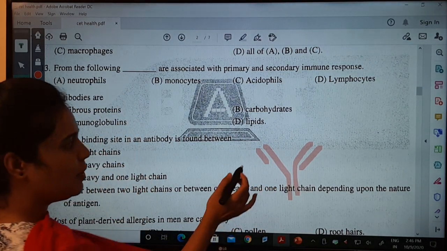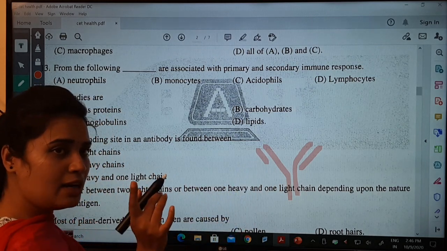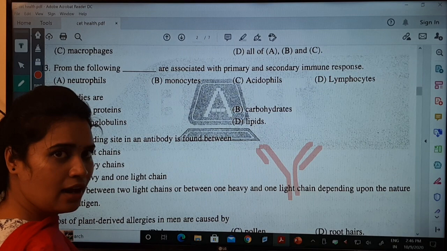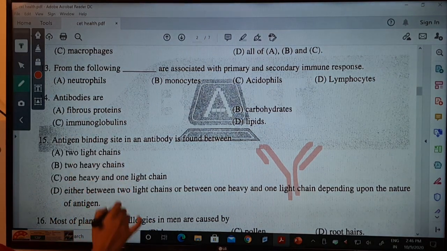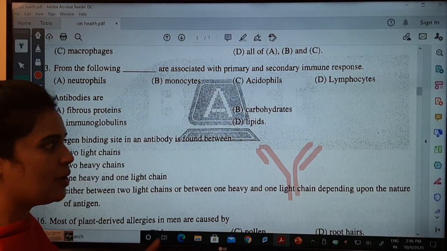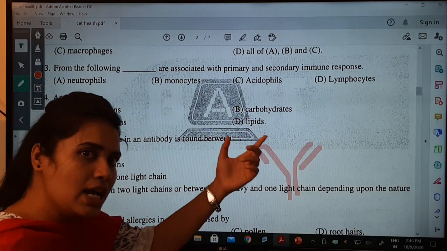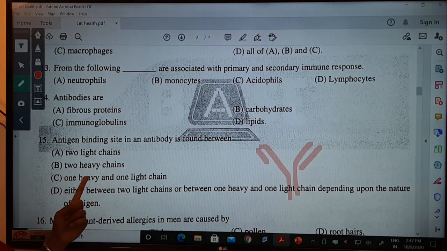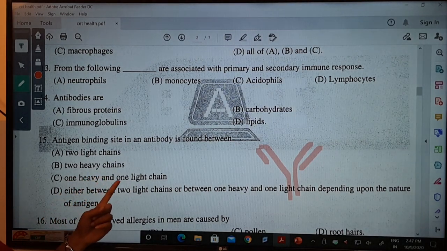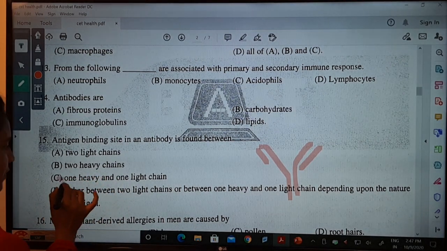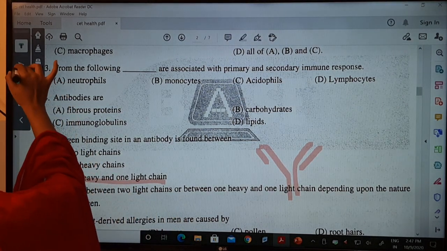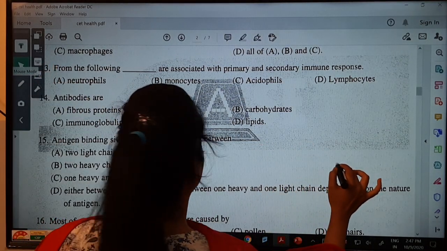The antigen binding site is present between one light chain and one heavy chain. Between two light chains, no. Two heavy chains, no. One heavy and one light chain. Yes, exactly. The answer is one heavy and one light chain. Next we will move.